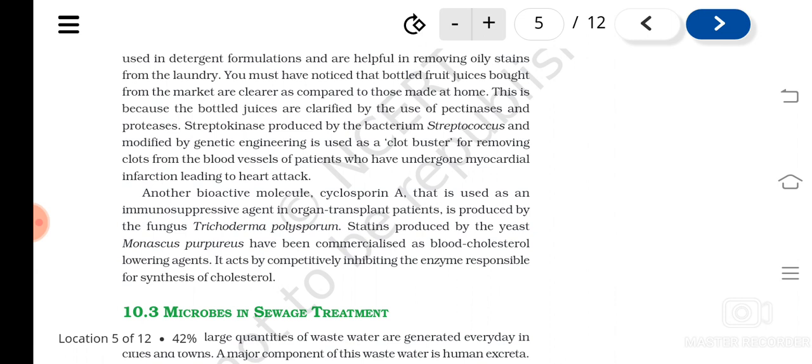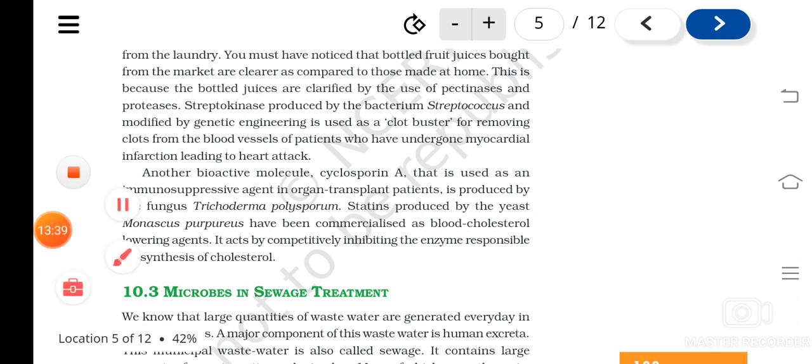Statins are used as a blood cholesterol lowering agent. Understood? It's produced by the yeast Monascus purpureus, and it acts by competitively inhibiting the enzyme responsible for the synthesis of cholesterol.